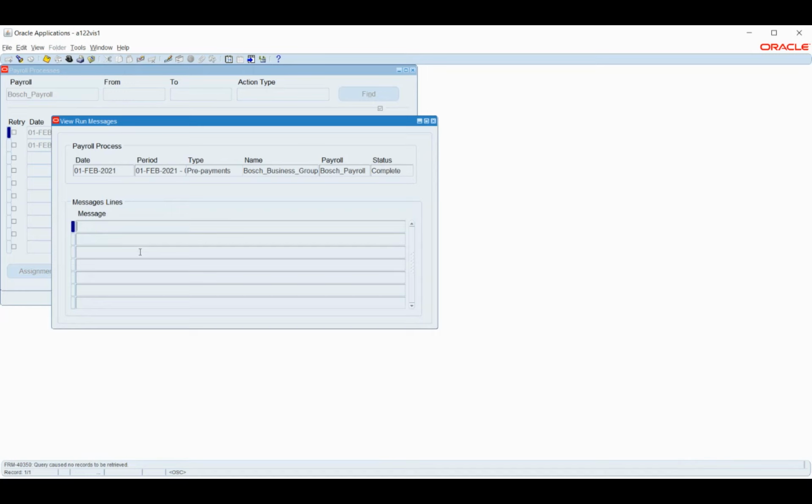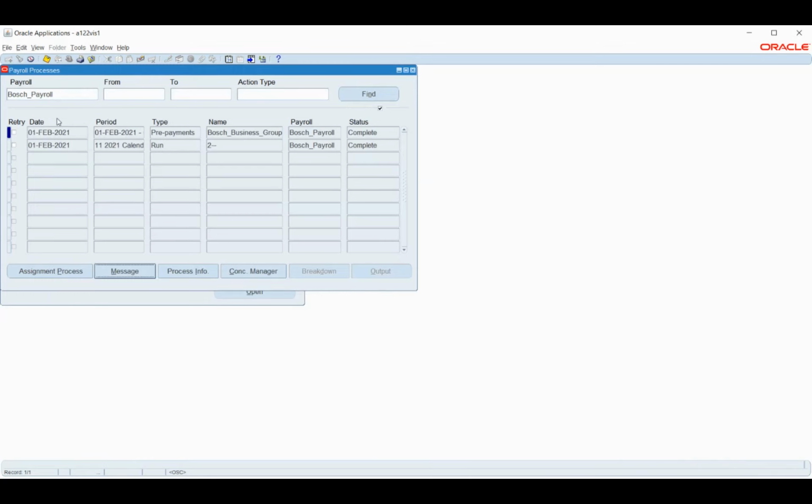So in this case, what the system will do is end up with an error status, and it will give me a message here stating that the account is missing. So I can go back and correct those details and rerun the process, whatever I have done. Okay. So that's about it.